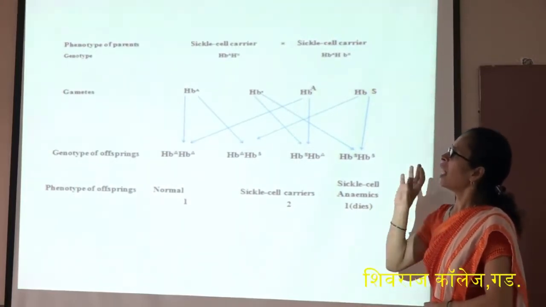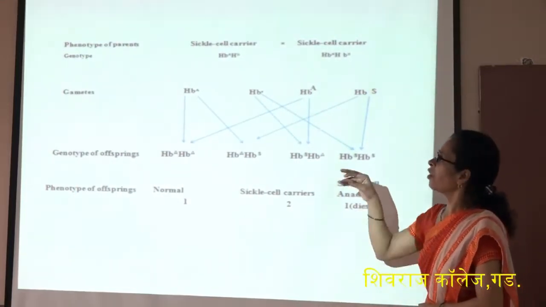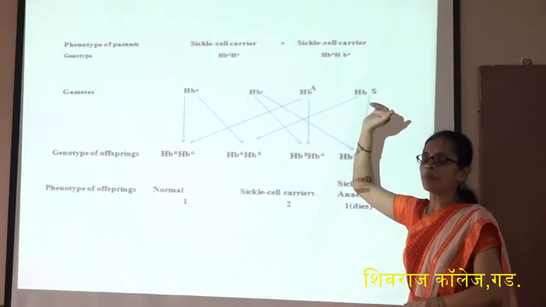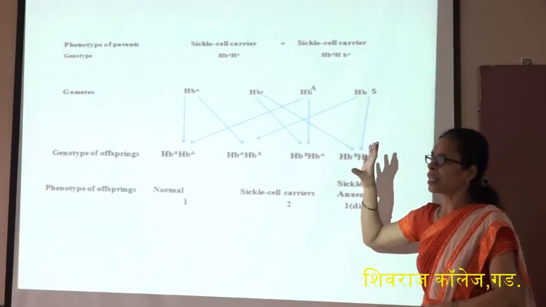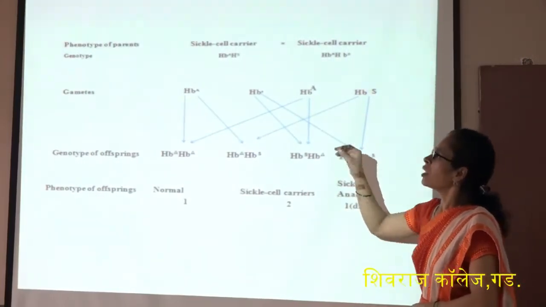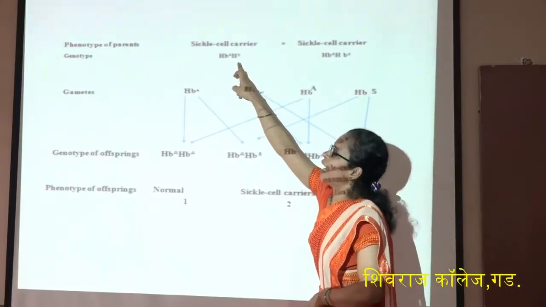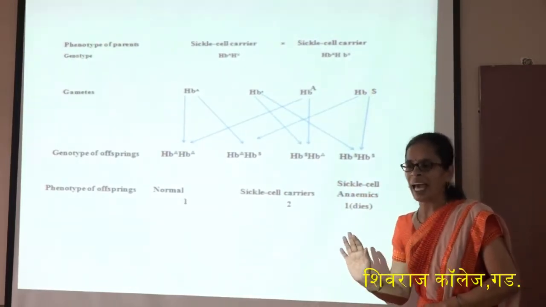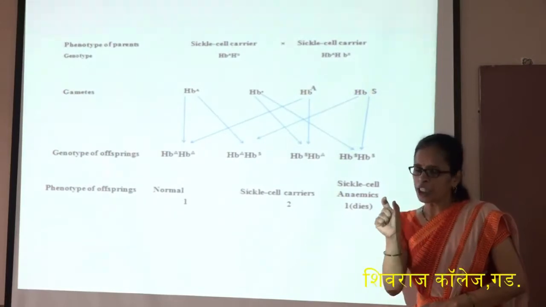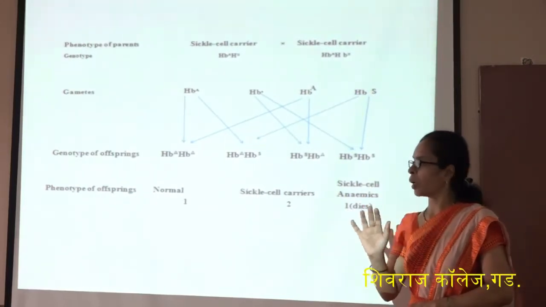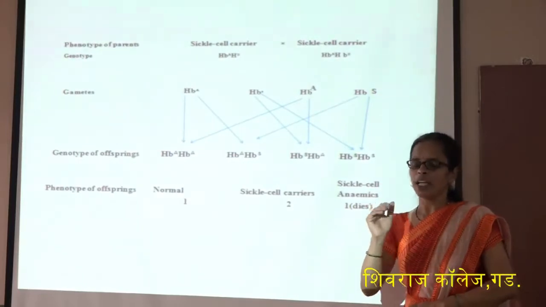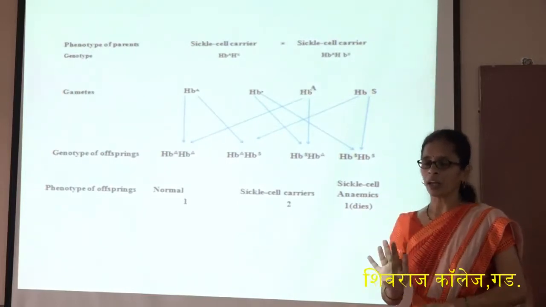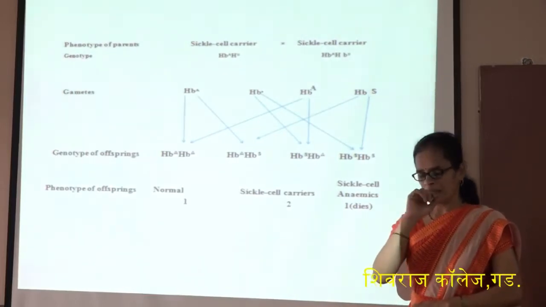Suppose a person is affected by the sickle cell disease. How does he become affected? The sickle cell carrier shows HBA, HBS. When there is HBA and HBS, the person is only a carrier and is not affected. If there is only HBA, then the person is normal. But if the person has HBA and HBS, then the person is called a carrier. He is not affected, only a carrier of that disease.